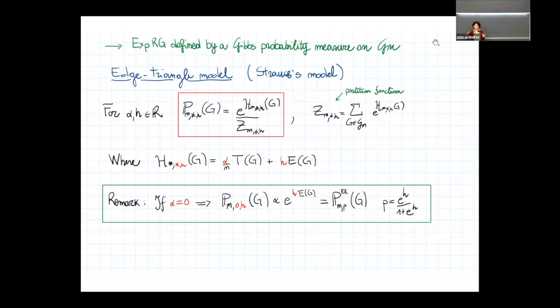For this talk, I will focus on just one model of exponential random graphs, which is the edge-triangle model, which is one of the most studied and used in applications. It's also called the Strauss model because it was introduced by Frank and Strauss in a paper from the 80s.